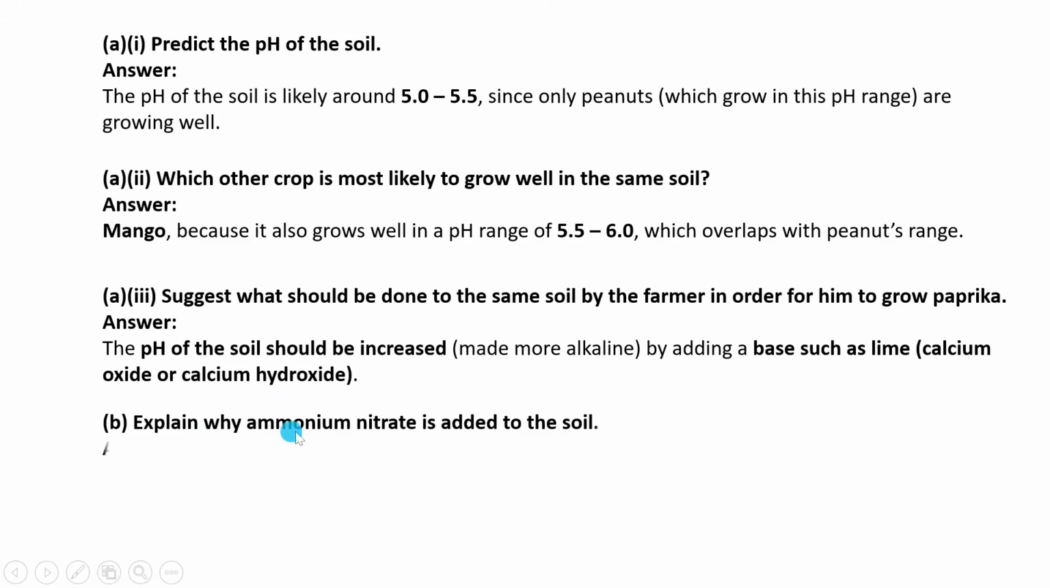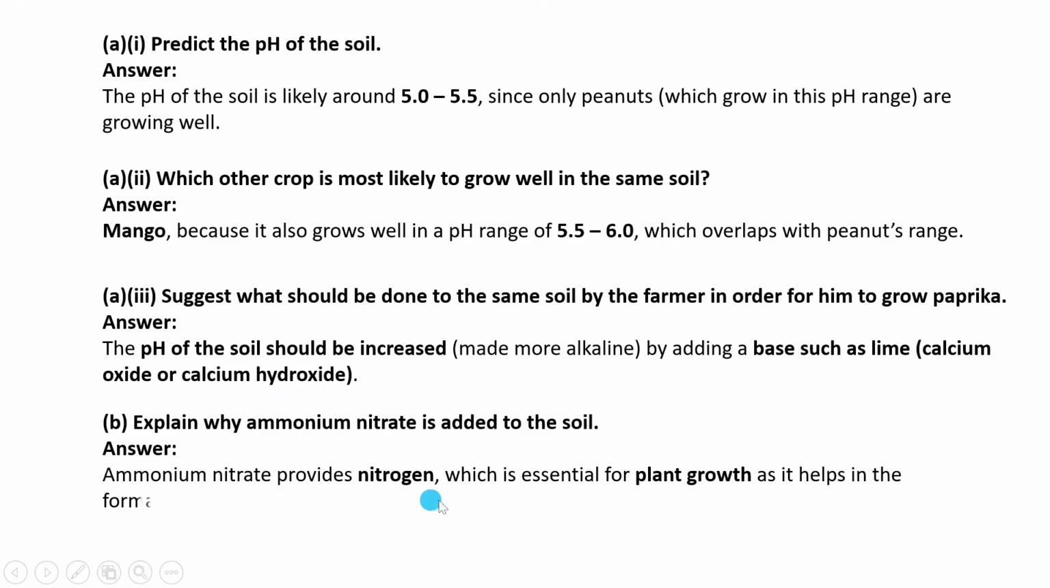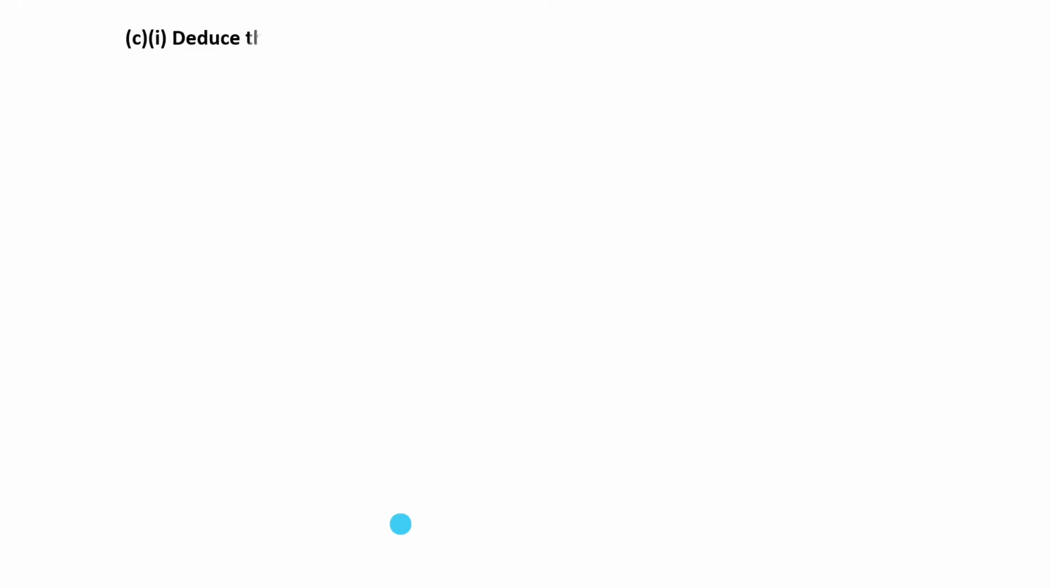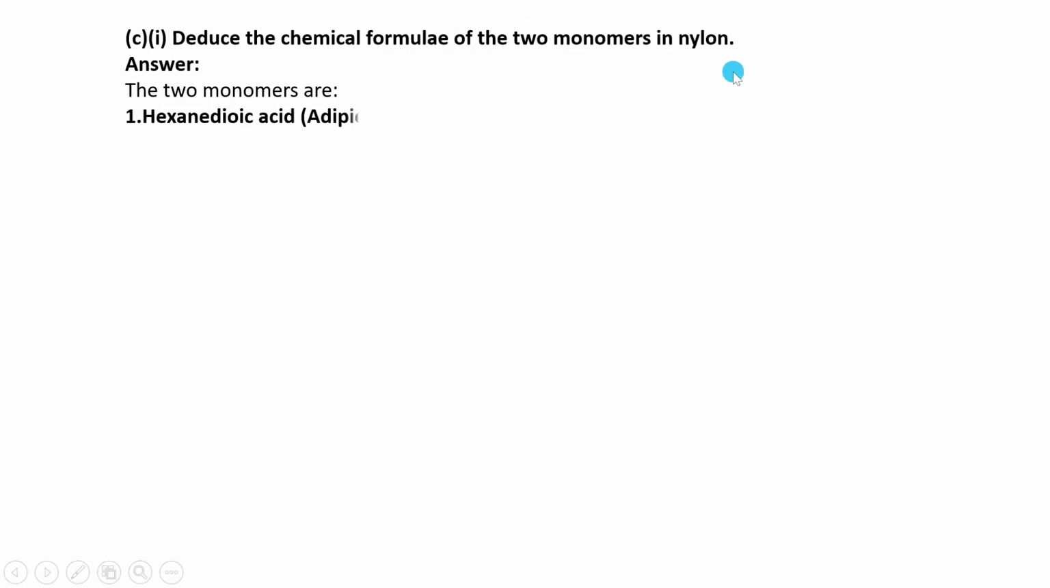So, B, explain why ammonium nitrate is added to the soil. Ammonium nitrate provides nitrogen, which is essential for plant growth, as it helps in the formation of proteins and chlorophyll. Then, the last part is deduce the chemical formula of the two monomers in nylon.